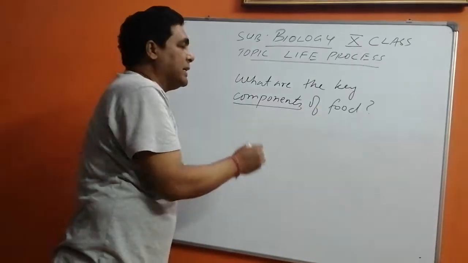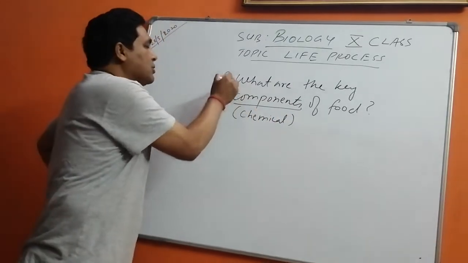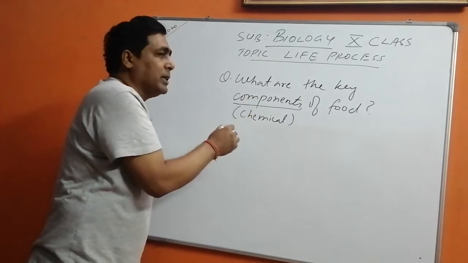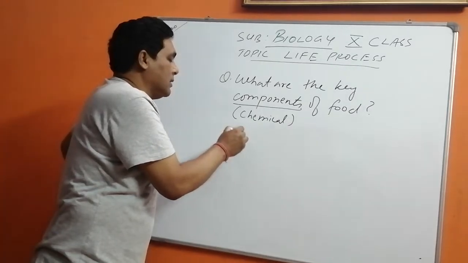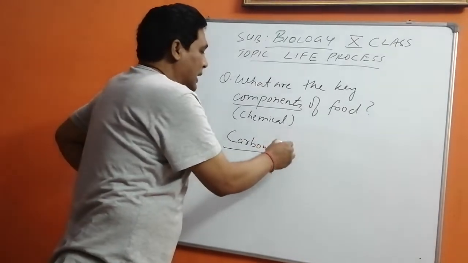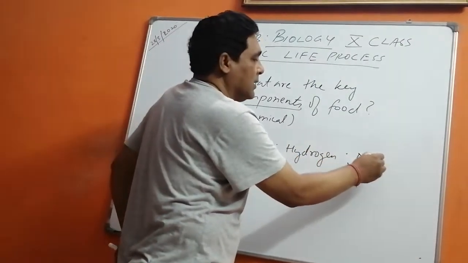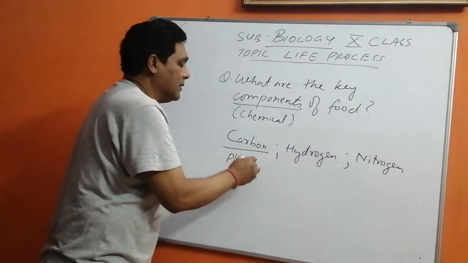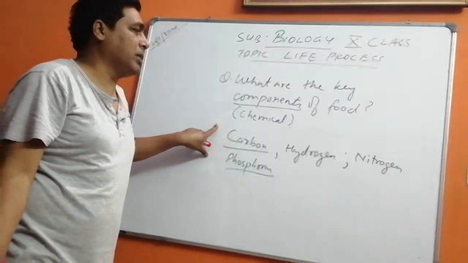When I talk about components, we are talking about chemicals. Chemical components. This question has been asked many times in NPSC also. It has what? Carbon, not carbon dioxide, I should say carbon. It has hydrogen, it has nitrogen. These are the main components. Then phosphorus is there. All these minerals are there. They are micro and macronutrients.